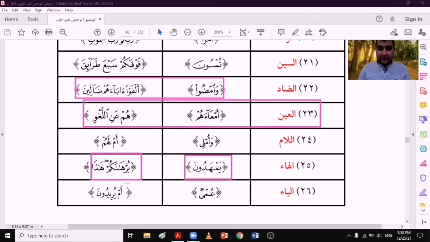These are the examples for the 26 letters of the oral clarification. And I apologize for the many examples. I hope you have understood them. That's all for today. Wishing you have got some benefits.